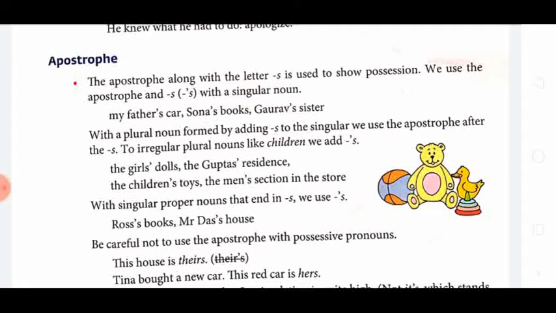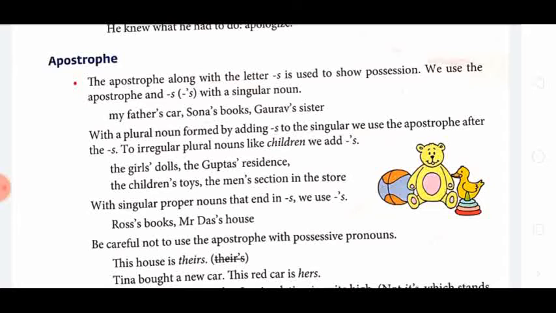Rose's books. Mr. Das's house. Here in Das, an S is there at the end, or in Rose also an S is there, but that S is not for plural, so we use apostrophe S.